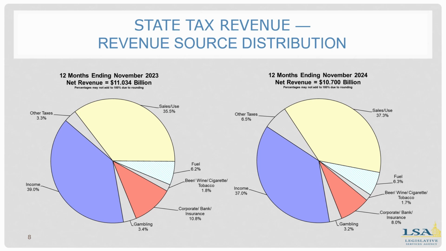Corporate banking and insurance taxes have gone from 10.8% down to 8%, primarily due to the corporate income tax revenue coming in less over the last year. And other taxes have gone up from 3.3% to 6.5%, primarily due to the pass-through entity tax being introduced over the last year.